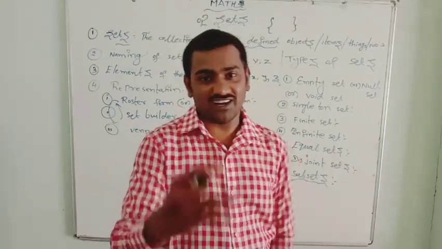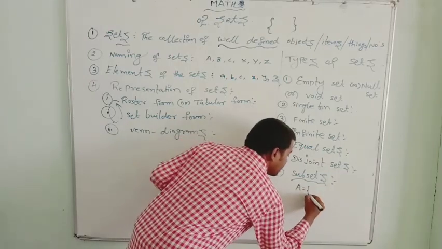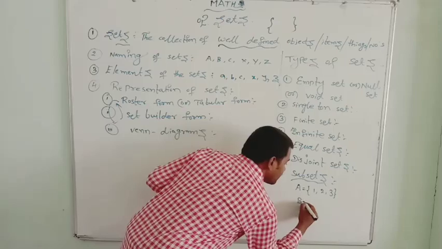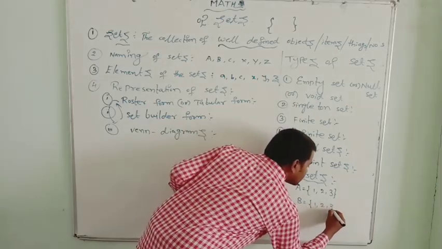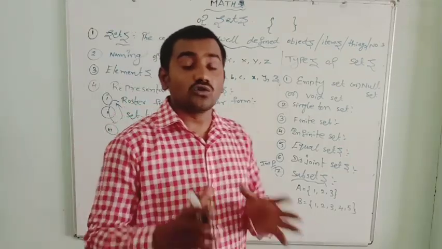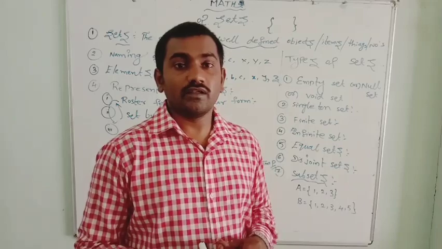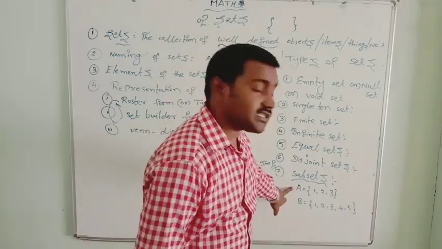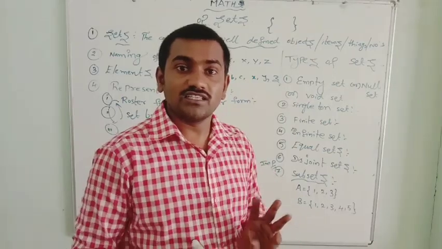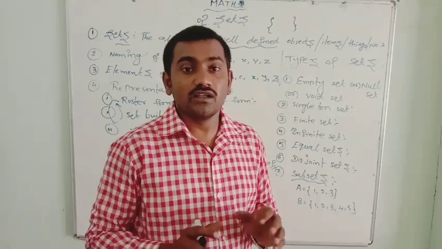I hope you don't understand anything. Let me explain. If set A contains the elements 1, 2, 3 and set B contains 1, 2, 3, 4, 5, so here there are two sets, set A and set B. Set A contains 3 elements 1, 2, 3. Set B contains 1, 2, 3, 4, 5 as elements.